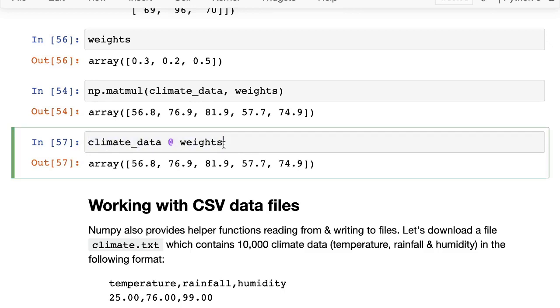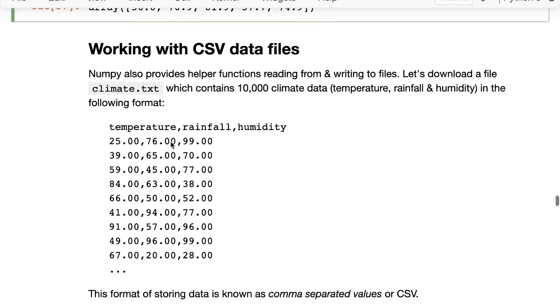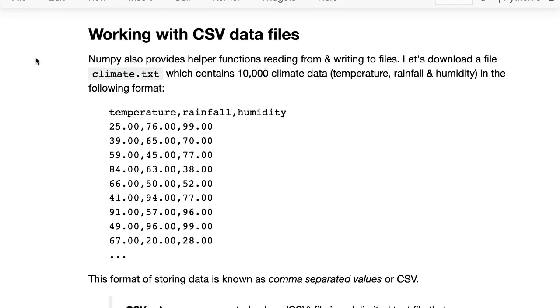And that is what makes NumPy and libraries in general so powerful, because they offer all of these. Behind this single character, there is a lot of complexity that is being hidden from you, and you just have to think of it in terms of a matrix multiplication. All right, so let's take that one step further. So far we've been working with 5 data points.